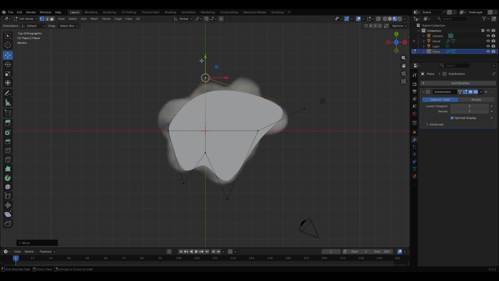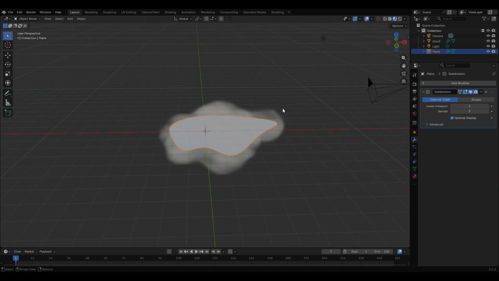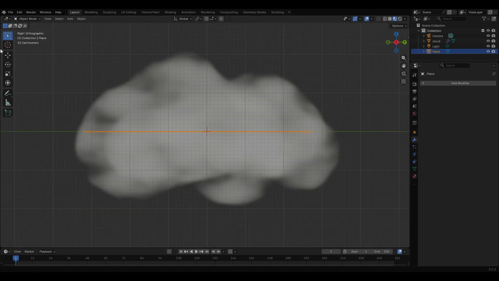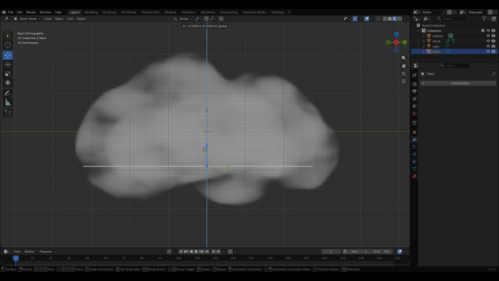So yeah, that looks good. So let's apply the subdivision surface modifier and move the plane to the bottom of the cloud.